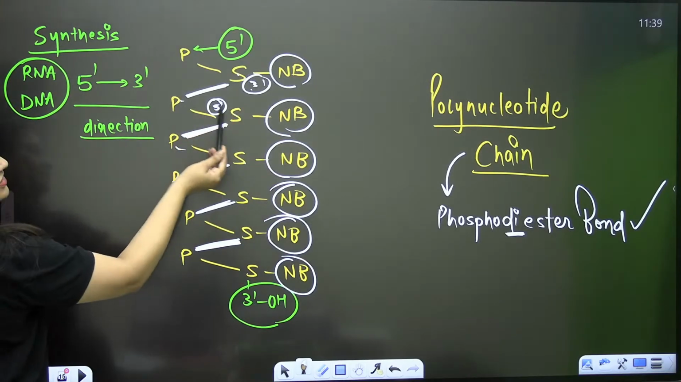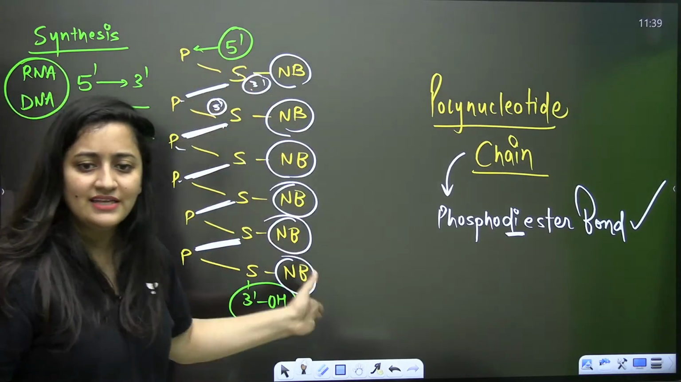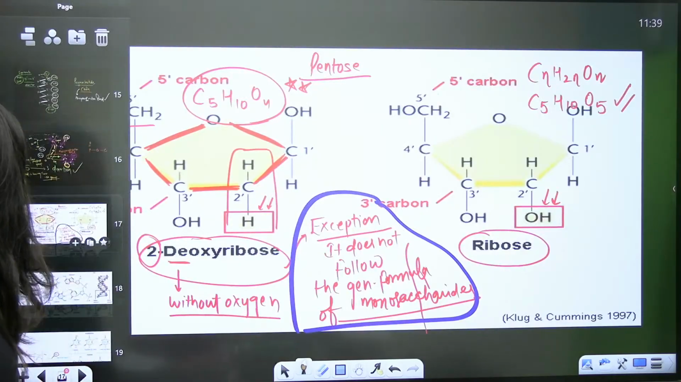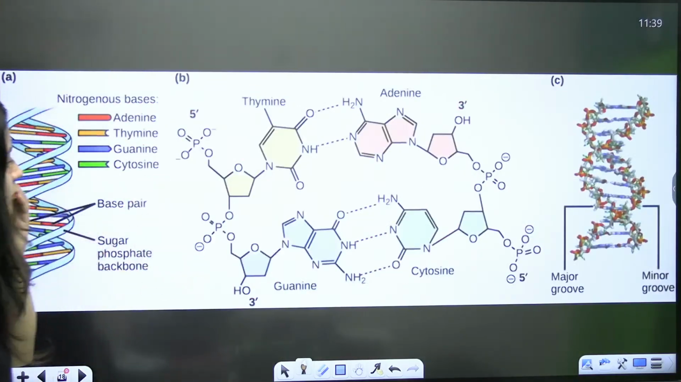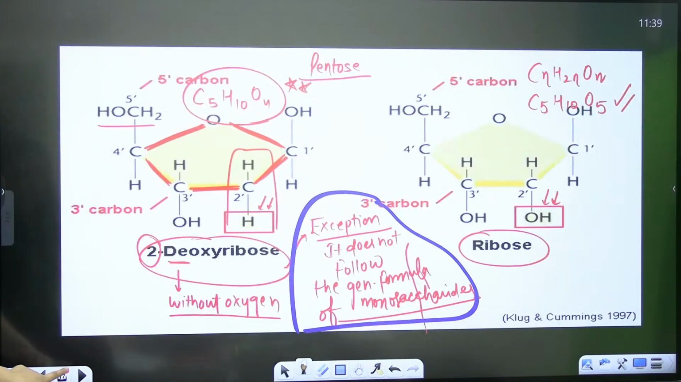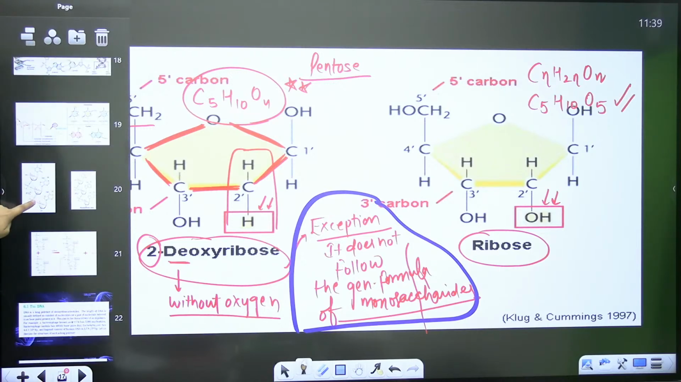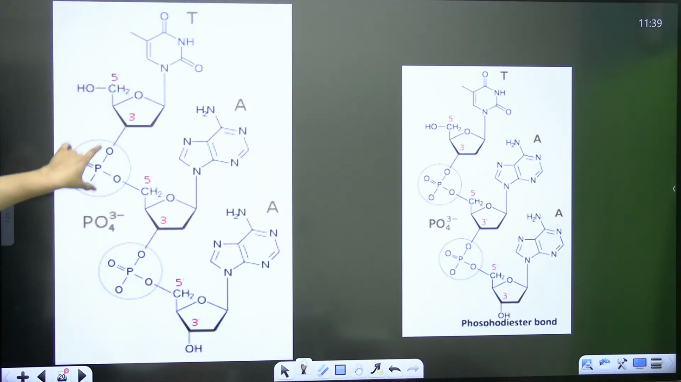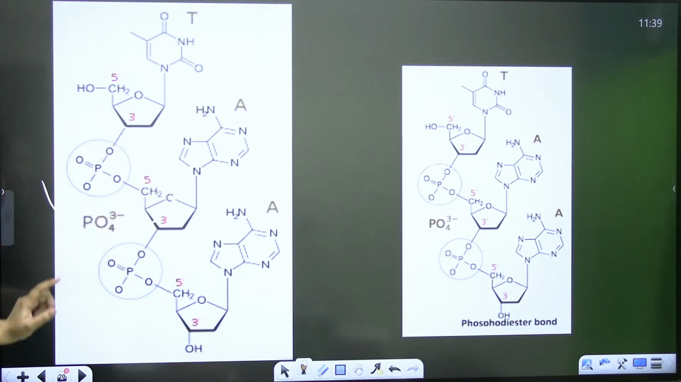So see, the sugar phosphate backbone is supporting this part, isn't it? Now just have a look. This is your DNA, double stranded, and your RNA, single stranded. That's the part I will explain to you, but as of now you can just have a look at this bonding. That's how the bond formation will be there.